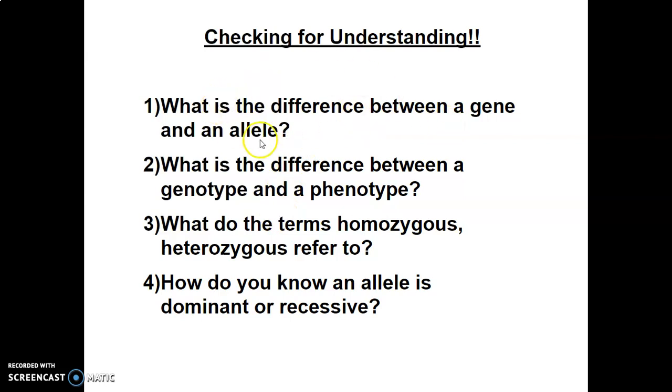I want you to try to come back and think about these. What's the difference between a gene and an allele? A gene is the portion of the DNA that spells out something physically. An allele is the variety of the gene. Differences in genotype, phenotype. Genotype is what's written on the genes. Phenotype is what we physically can tell about an organism. Homozygous, same set of alleles. Heterozygous, two different alleles. How do you know an allele is dominant or recessive? By what case letter they use. Dominant is expressed by uppercase, recessive is expressed by lowercase.